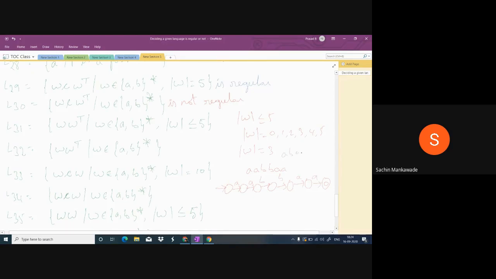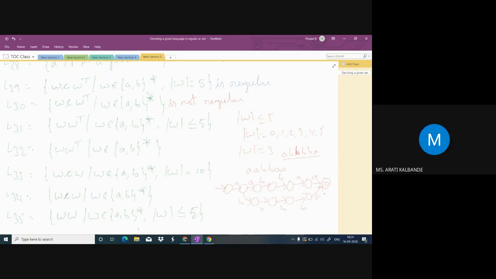Let me take one more string. ABA or ABB. ABB, after this what is there? Is this correct? Yes, sir. Okay. ABB. This is A, B, B. After this, B, B, A. So like this, can we construct how many strings will be there in L31? Arati, finite or infinite?